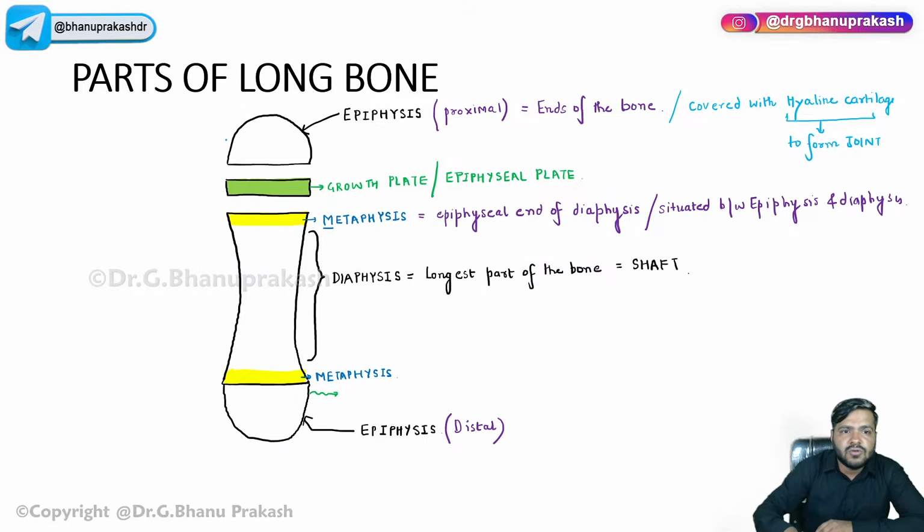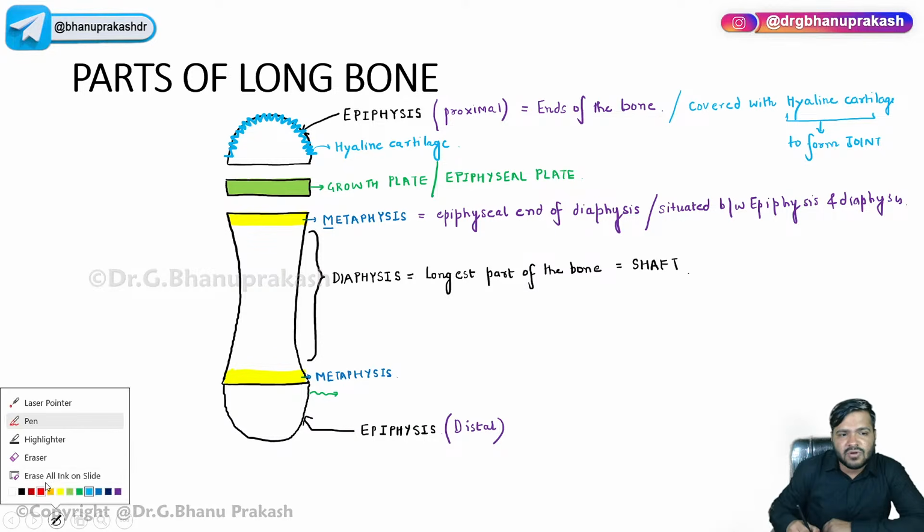So if I just want to draw this, the part of the epiphysis which is involved in the formation of the joint is covered with the hyaline cartilage, the ground glass cartilage. Now, remember, this cartilage will never ossify.